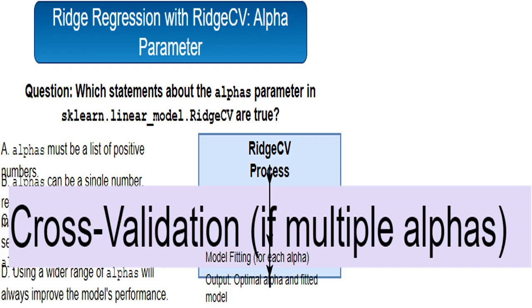If you give me a list of alpha values, RidgeCV performs k-fold cross-validation. I'll split your dataset into k different folds. I'll use k-1 folds to train the model using a given alpha value and the remaining fold to validate it. I'll repeat this process for each fold and each alpha value. This helps to estimate how well each alpha generalizes to unseen data. K is usually 5 or 10.